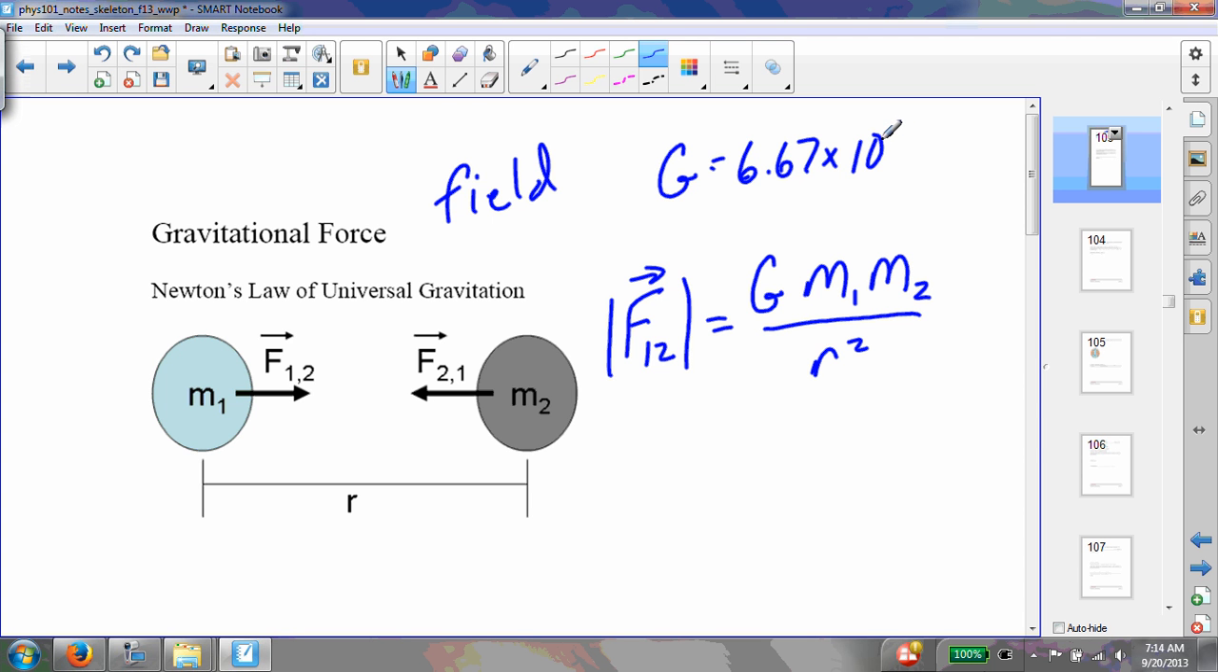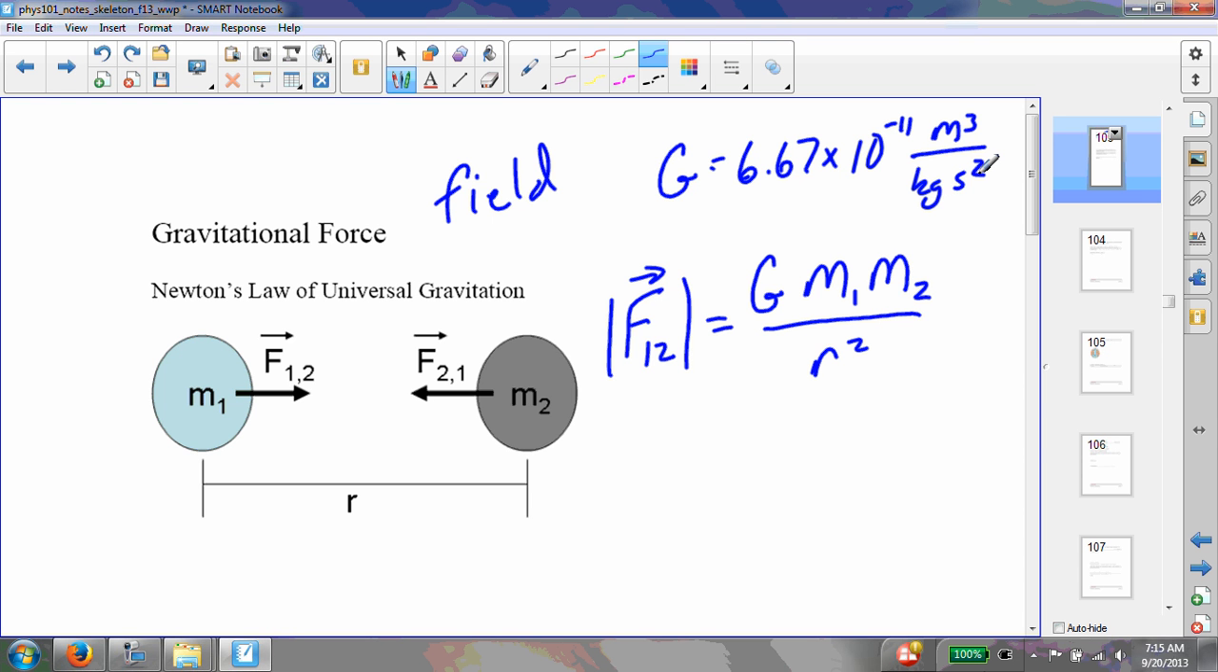Let me just double check. I can never remember these things. No, 10 to the minus 11. And that is in meters cubed per kilogram second squared. You'll be given that constant. It's just a physical constant that describes the relationship between this force and the masses and the distance between them.